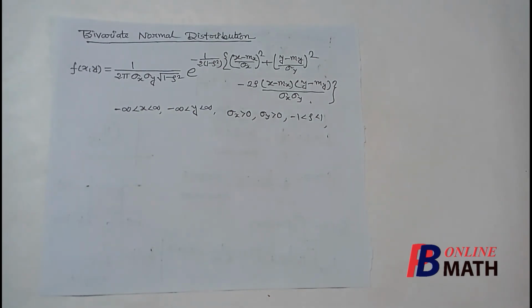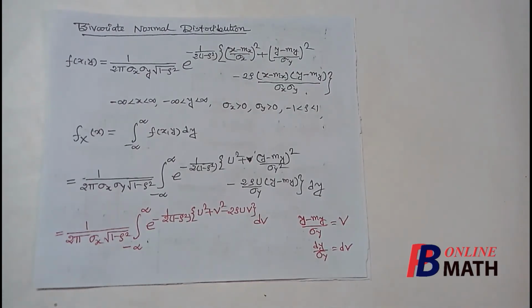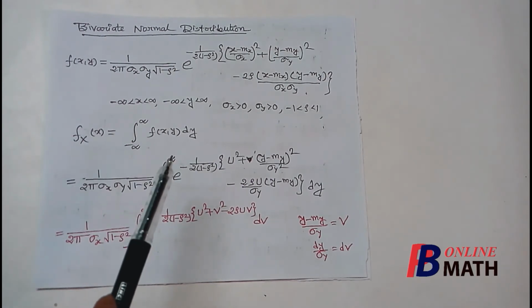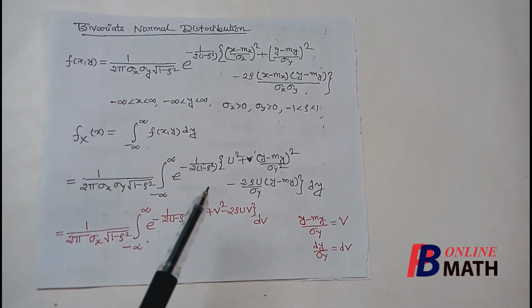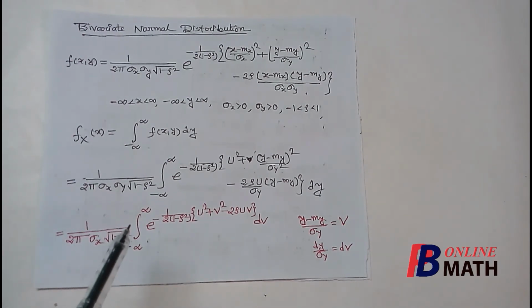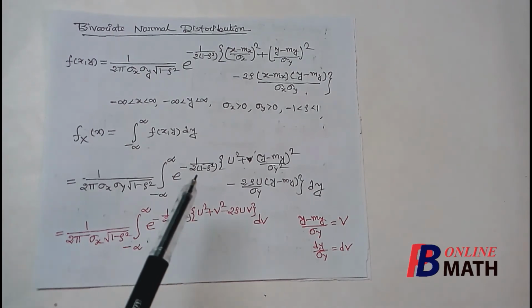Now from this distribution, we can find the marginal distributions of x and y. That means the marginal PDF of x and y. Now to obtain the marginal PDF with respect to x, we need to integrate f_xy, the joint PDF, with respect to y, from minus to plus infinity. I have already computed this integral, so you just need to follow the steps of this integral.